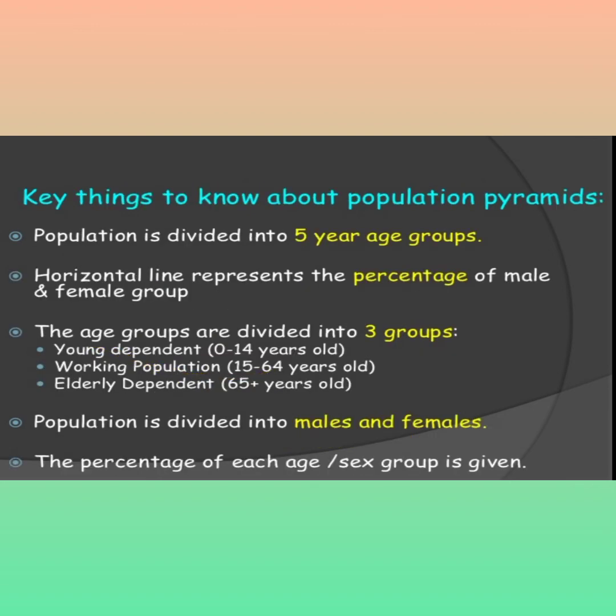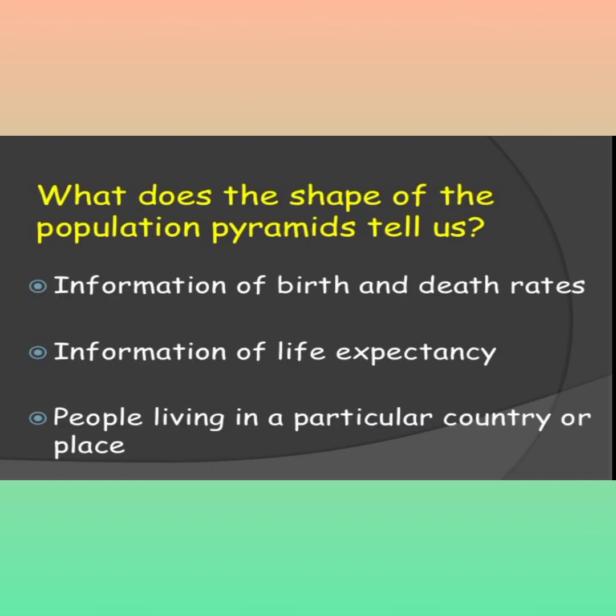Key things to know about population pyramids. The population is divided into 5 year age groups. Horizontal lines represent the percentage of male and female groups. The age groups are divided into three groups: young dependent population 0 to 14 years, working population 15 to 64 years old, and elderly population, that is more than 65 years old. The population is divided into male and female. The percentage of each age or sex group is given.